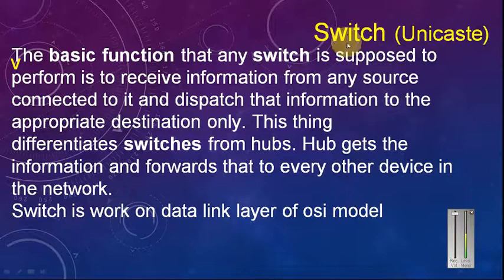That's called a switch, and that's called unicast, right? So friends, please understand clearly both of these two terms, right?